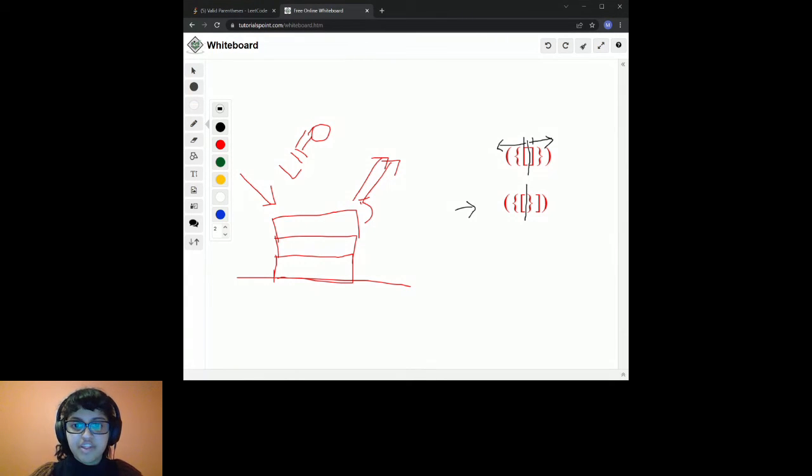However, if I look at, let me see if I can rewind all the way here. Okay, yeah. If I use this as my comparison, let's see what happens if I have valid input. If I put my opening bracket onto my stack, I encounter another opening bracket, I put it onto my stack. I encounter another opening bracket and I put it onto my stack. And here I encounter a closing bracket. And I can pull that off and compare it. This one with this one. Right? Is it valid? Yes.